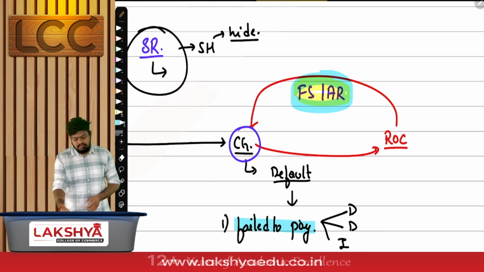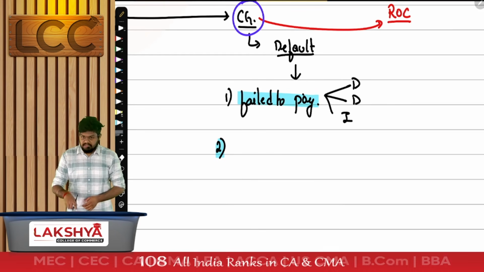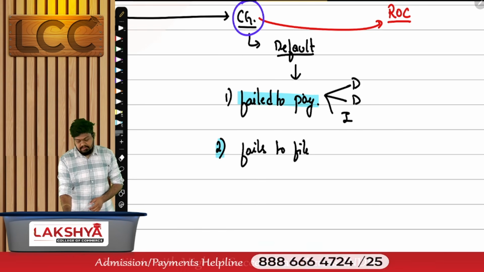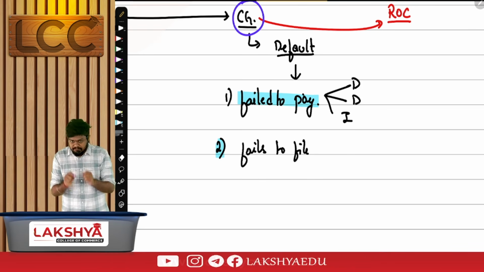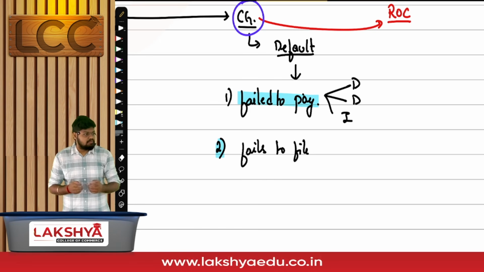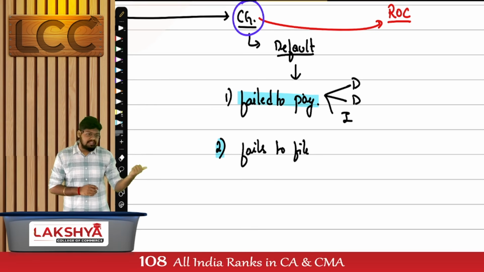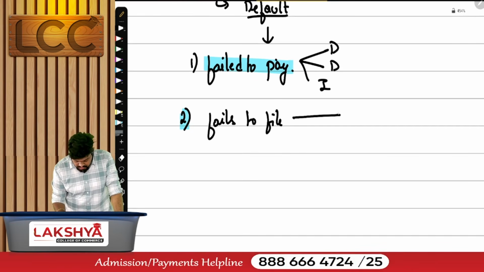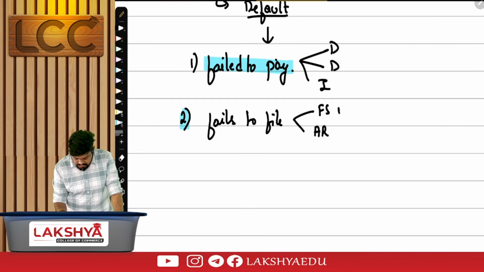When will the approval not be given? When the company fails to pay or when the company fails to file. If you have failed to file, I'm not even in a position to verify. That means you have most probably done a fraud, most probably done a default. I cannot blindly give you an approval. If you have failed to file the documents, then also the application will be rejected. Failed to file what? Financial statements and annual returns. Section number 137 and section number 92.